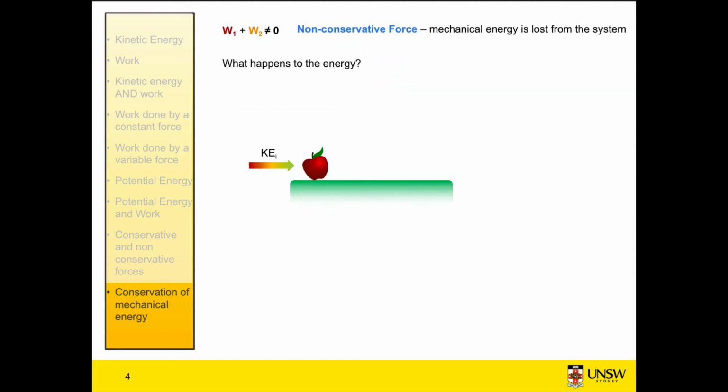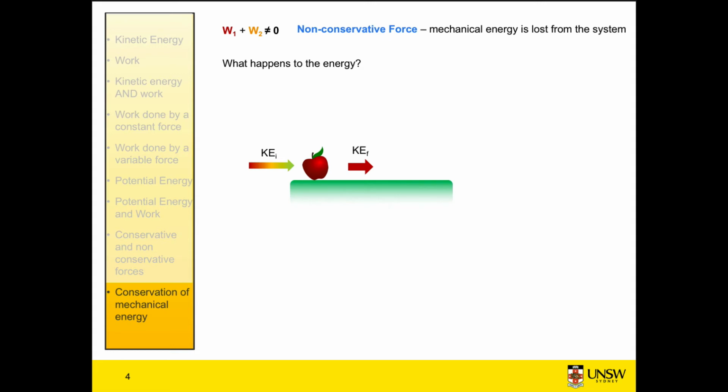So if we have a system where a non-conservative force is acting, so mechanical energy is lost from the system, but that system is isolated from the environment, what's happening to the energy? If we have an apple moving with some kinetic energy across the floor, over time we see that the apple slows down and the initial kinetic energy is reduced.